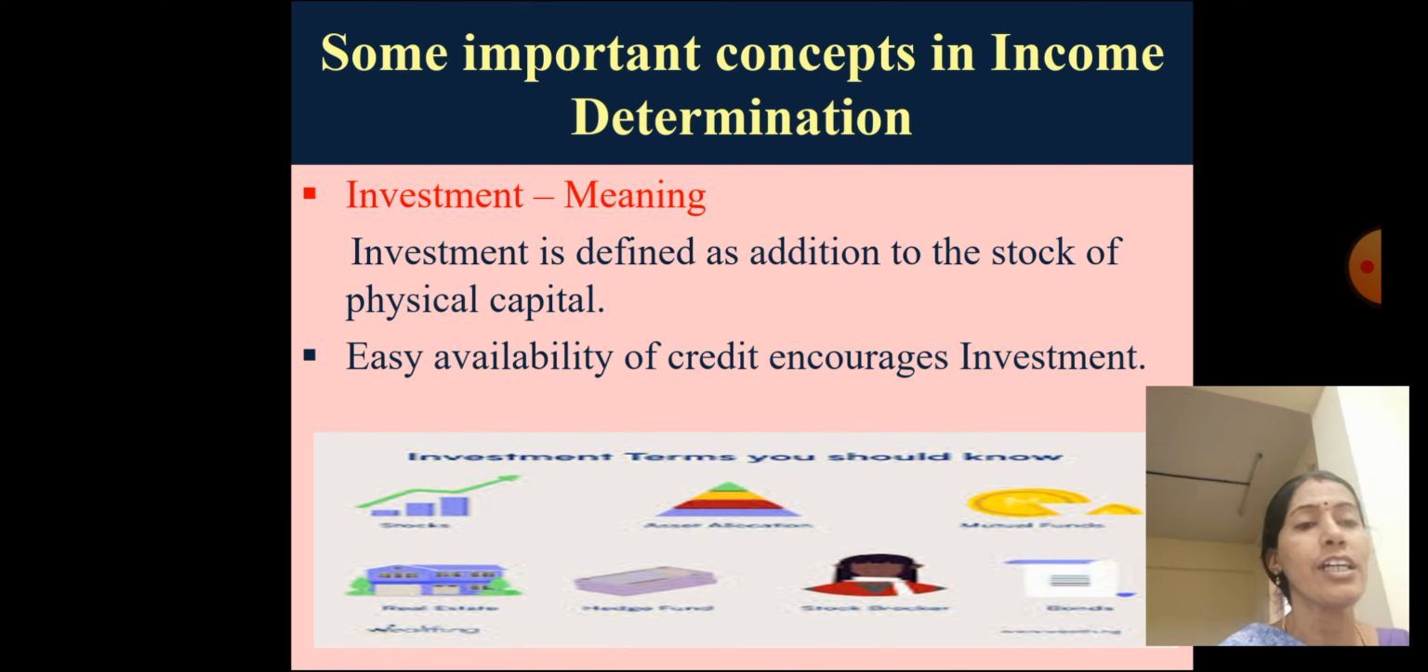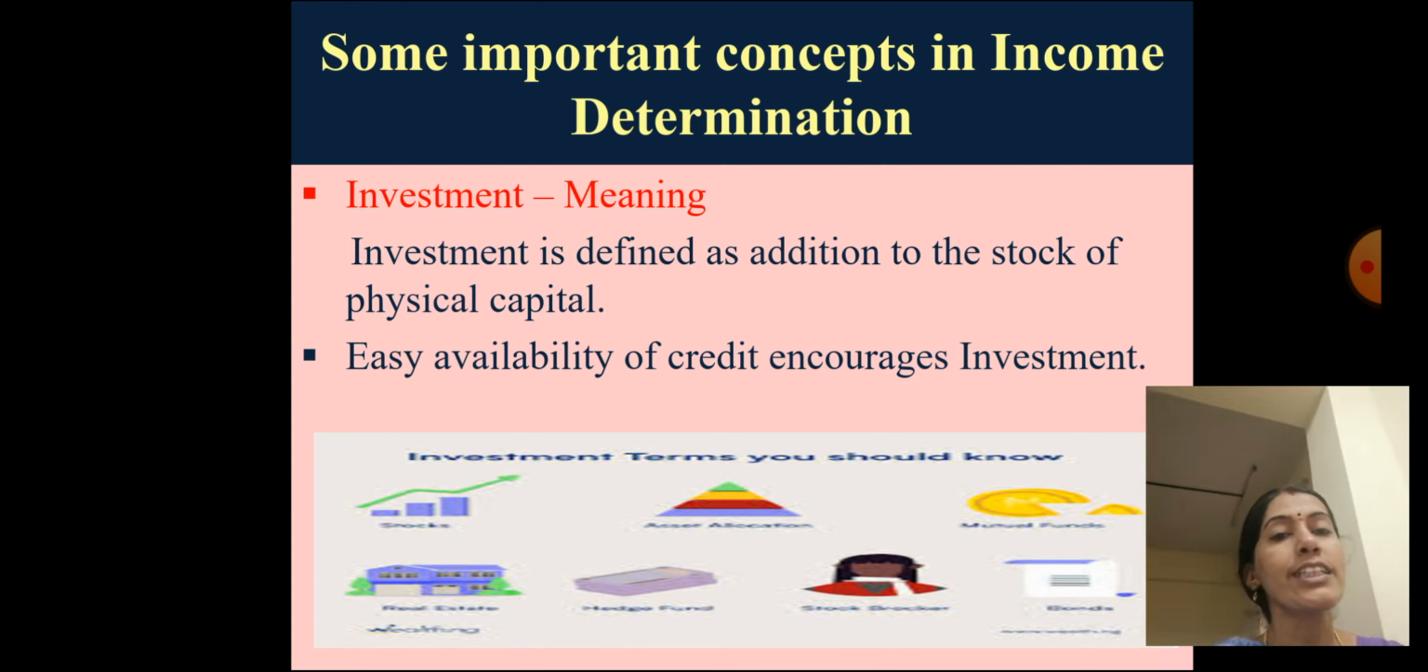Or RRB, regional rural banks, many agriculture oriented and industrial oriented banks have started. Those banks are providing credit with a low rate of interest. This will encourage the investment of the producer or investor. So I repeat again, investment is the addition to the stock of physical capital, cash, machinery, tools, buildings, which are used for the production process.